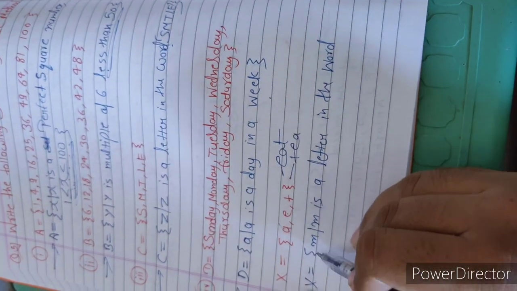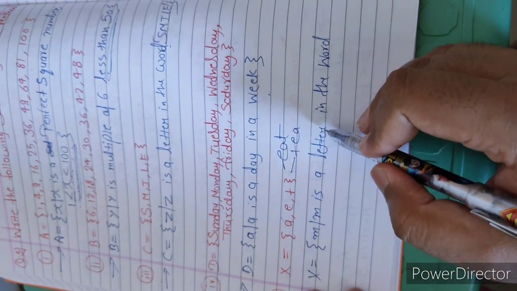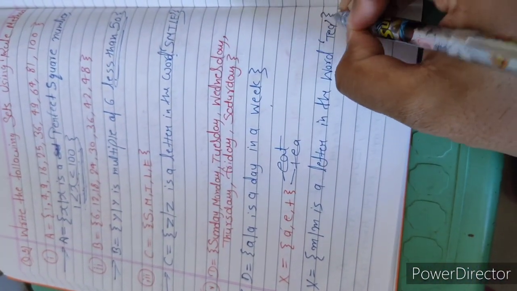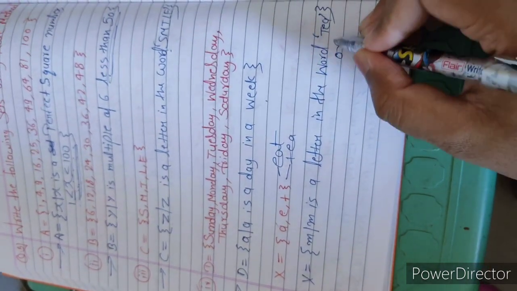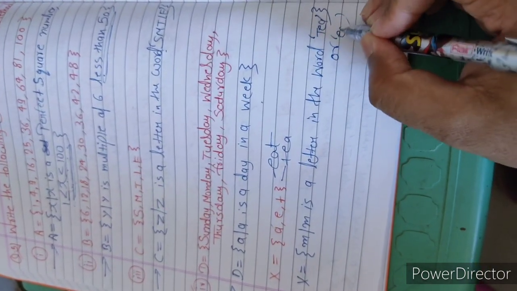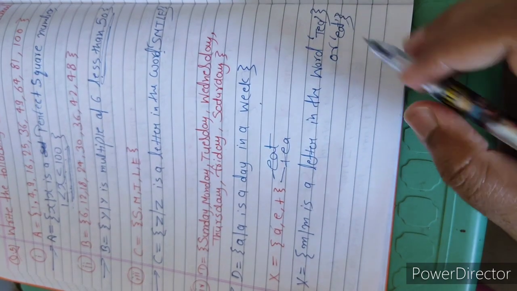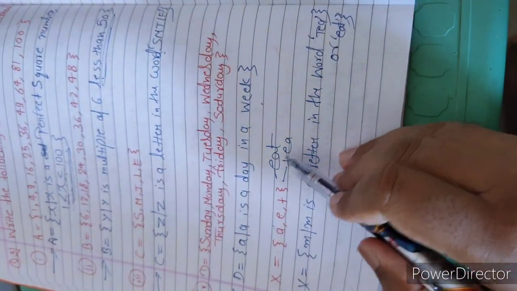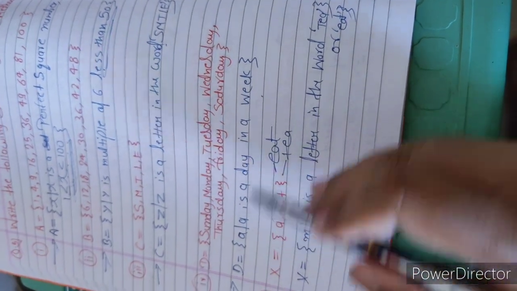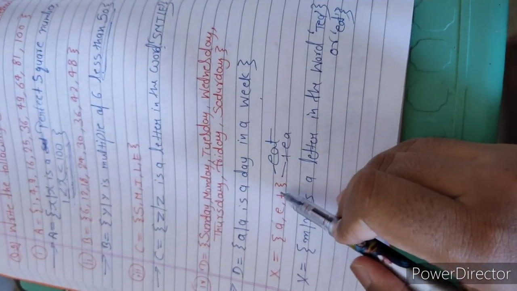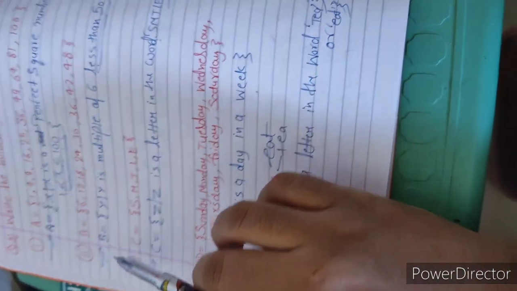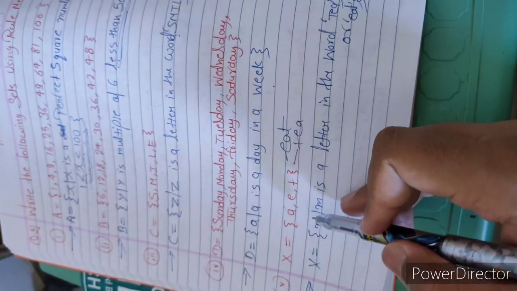So X is a set of M such that M is a letter in the word tea, or eat. We can write any of the above, because tea and eat both have the letters A, E, T. So we have completed question number 5.